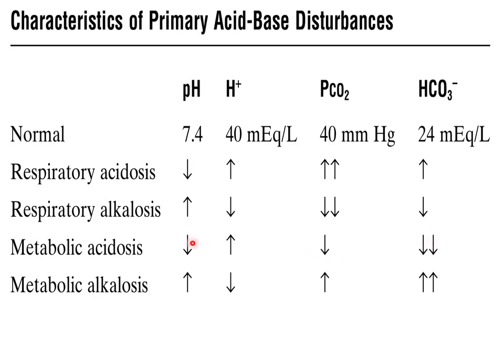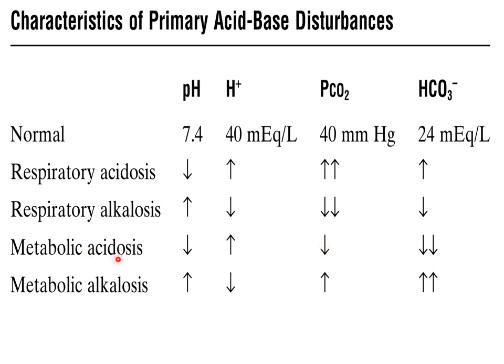So whenever pH is decreasing and bicarbonate ion concentration is decreasing, this means metabolic acidosis is occurring, and the body tries to compensate by decreasing the partial pressure of carbon dioxide in the blood, as less carbon dioxide means less hydrogen ions that would be formed from carbonic acid, and this will serve to decrease the hydrogen ion concentration to some extent.